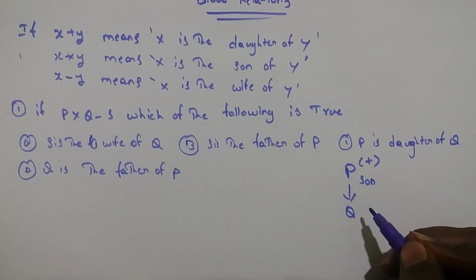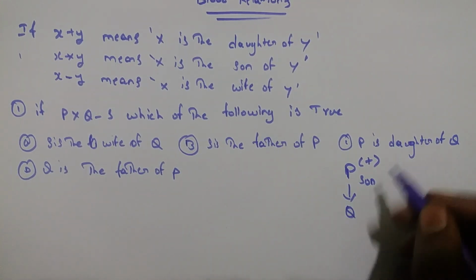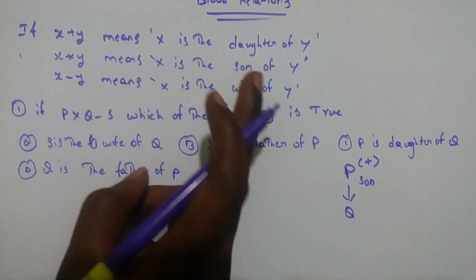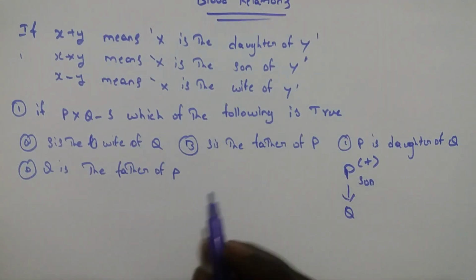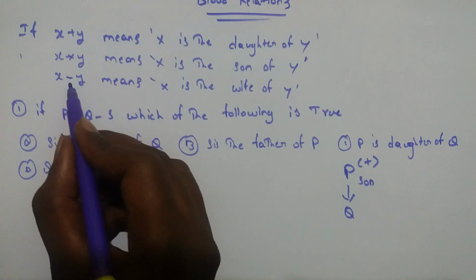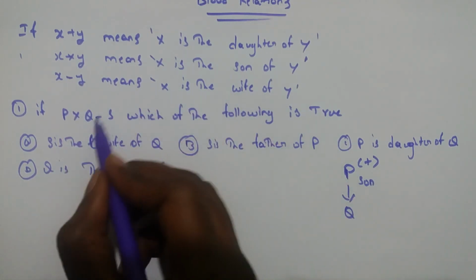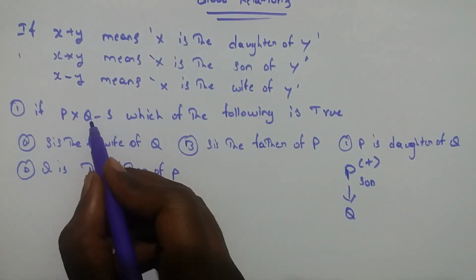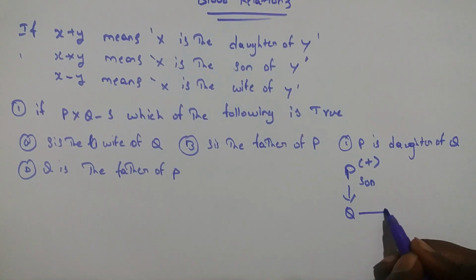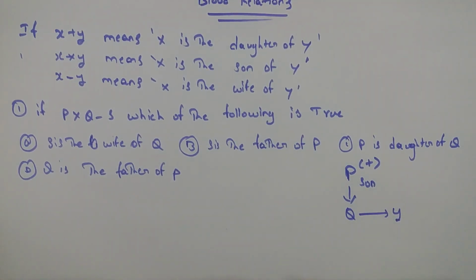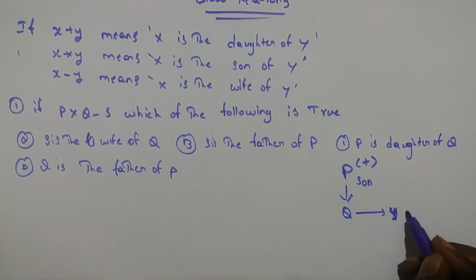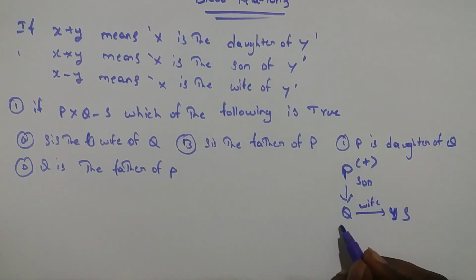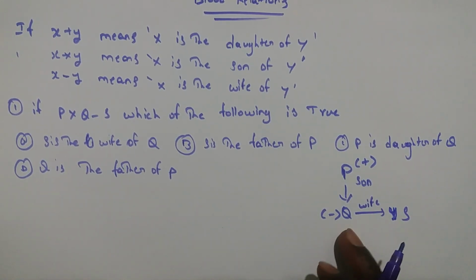P into Q means P is the son of Q, since into means X is the son of Y. Again, Q minus S means X minus Y, X is the wife of Y. Here there is minus, so it is wife. Q is the wife of S. Wife means female. Q is the wife of S.